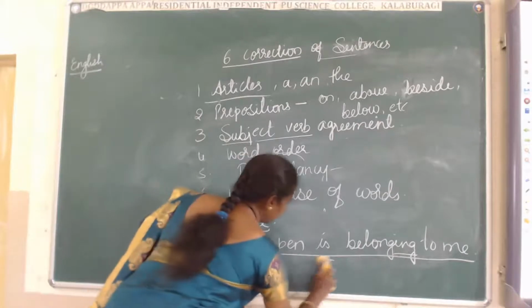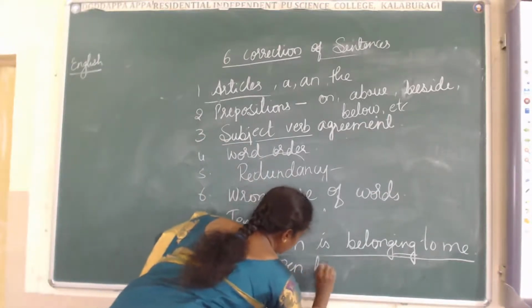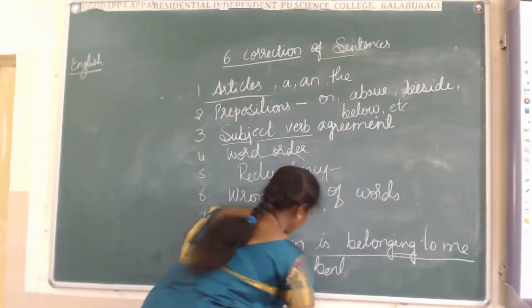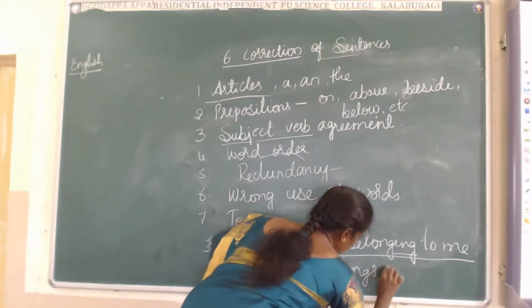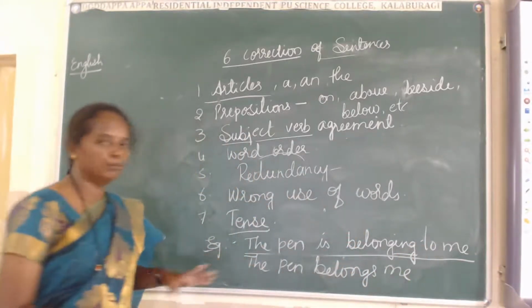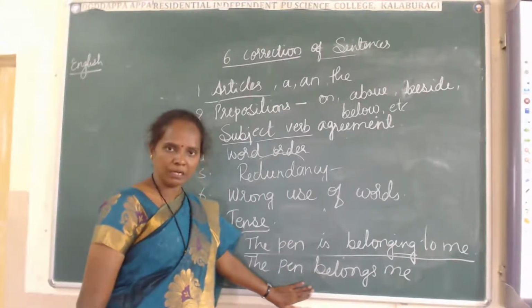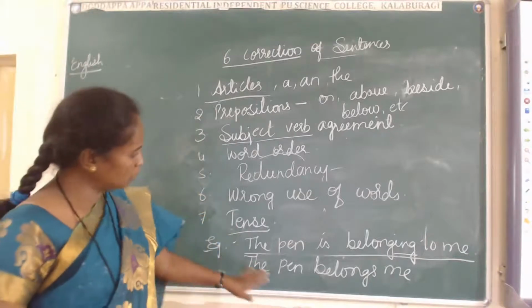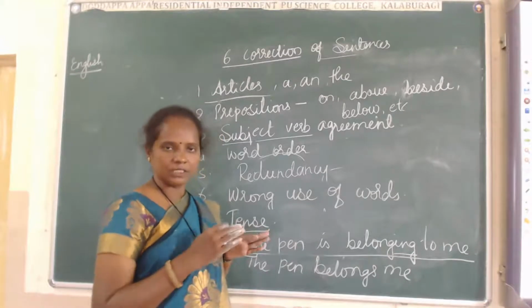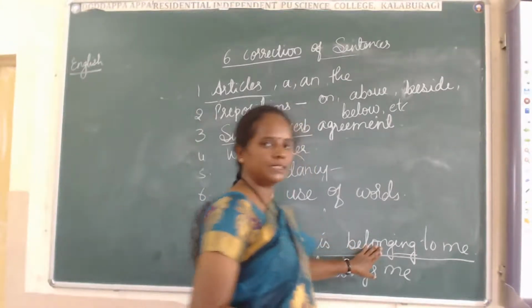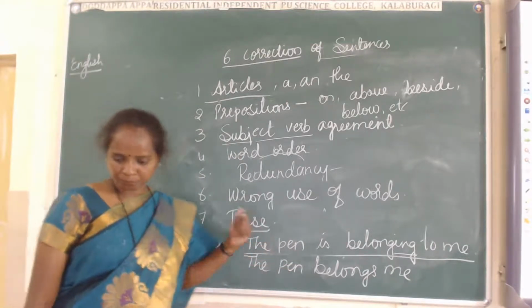Which tense do we have to use here? The pen belongs to me. The pen belongs to me means what? This is the simple present tense. There is no need of continuous tense for the pen here. The pen belongs to me. That's it.